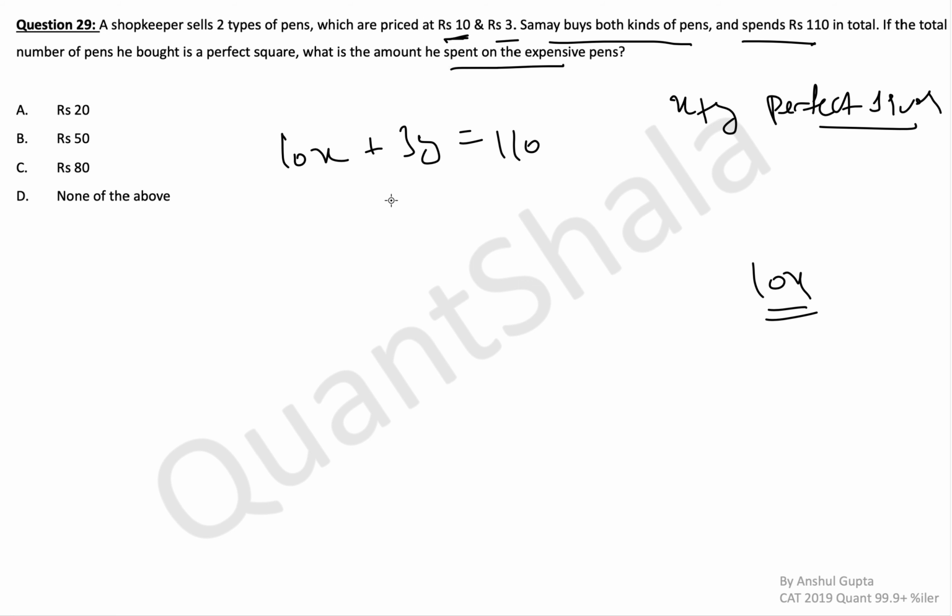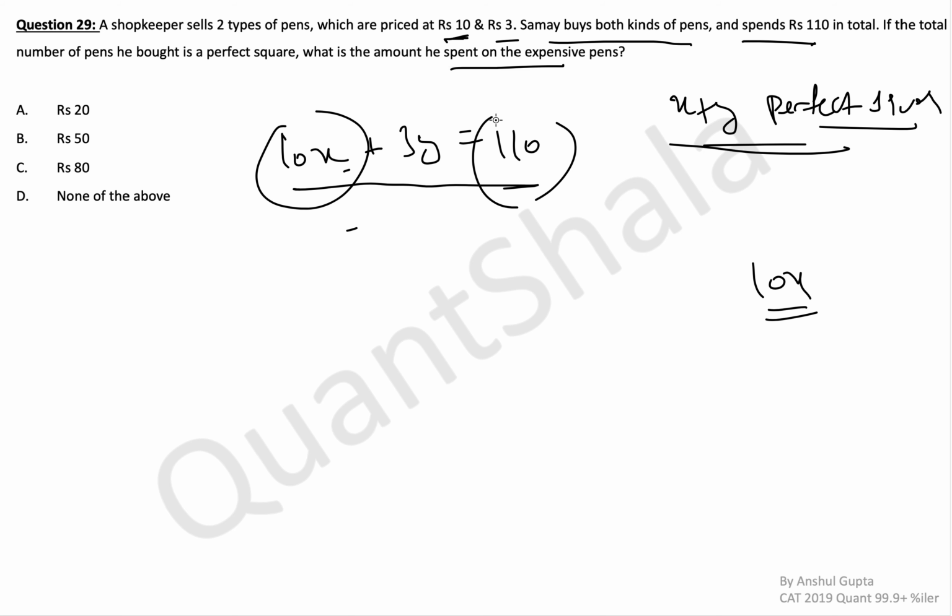Okay, so this looks like a straightforward special equations question, because there is only one proper equation that we have and there are two variables, and then there is some extra information given which is not really an equation. So 10x plus 3y, simply I can see that this is divisible by 10, this is also divisible by 10.